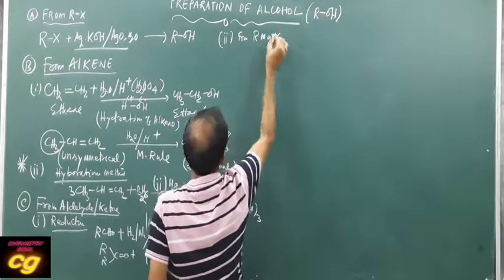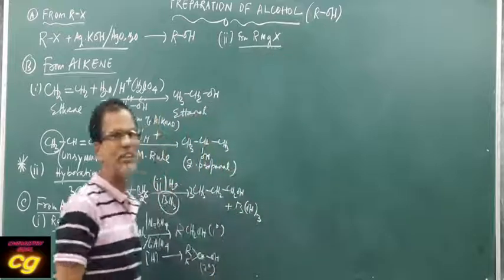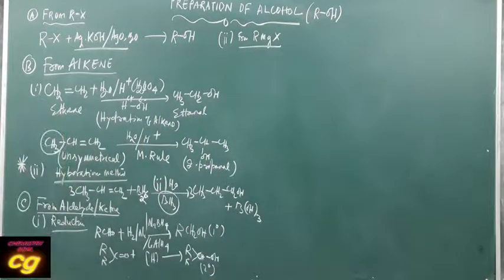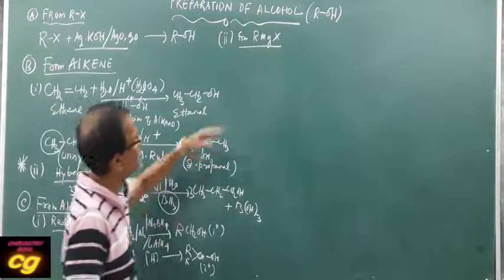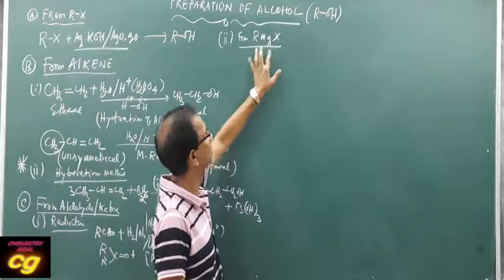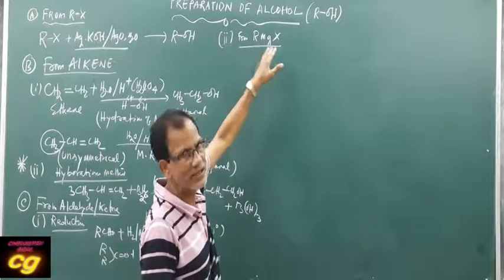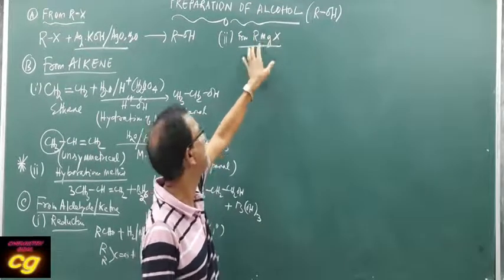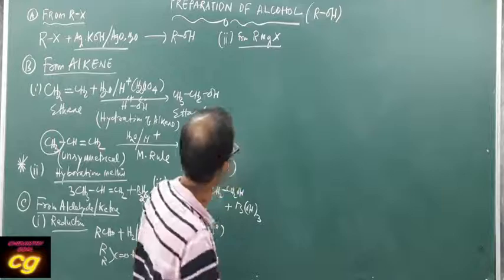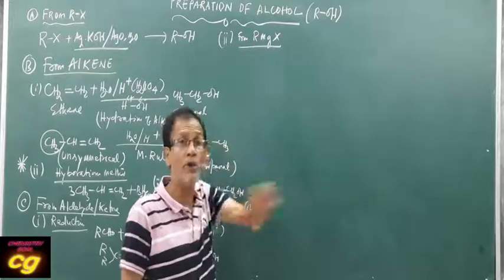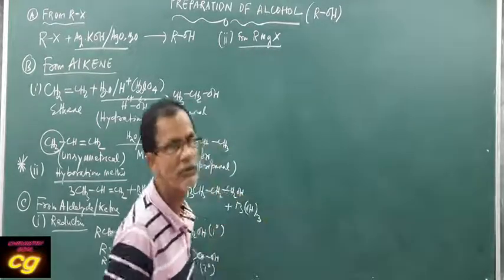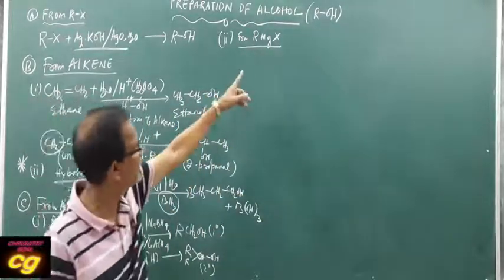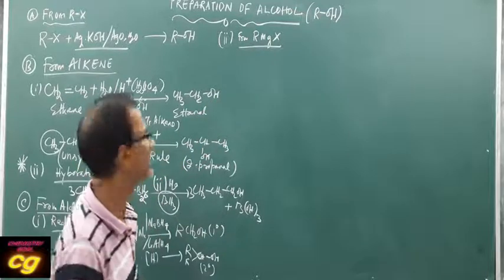RMgX. What is RMgX? RMgX is called Grignard's reagent. Very important reagent, already you have read. This reagent is prepared from haloalkane by action with magnesium. When RX reacts with magnesium forming RMgX, this is called Grignard's reagent. This reagent can synthesize all types of organic compounds. All types of organic compounds are synthesized from this Grignard's reagent.